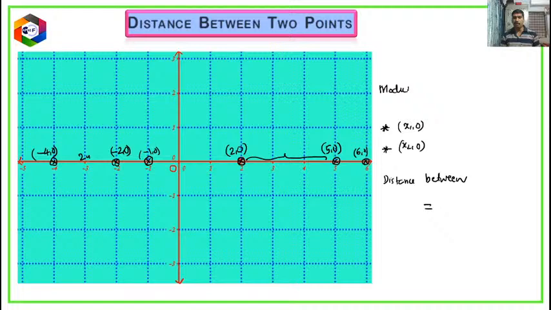I think everybody knows modulus or mod. This is the symbol. So mod of -10, if I write, equals 10. Mod of 100 equals 100. Mod of 20 will be 20. Mod of -50 will be equal to 50. That means modulus is the value which is always positive. Whether it is a negative value also, its modulus is a positive value. That means the magnitude is the same but always a positive sign.